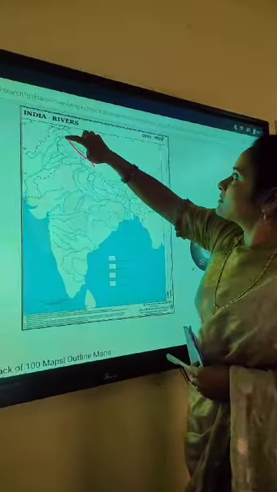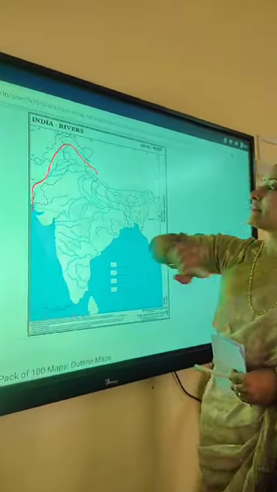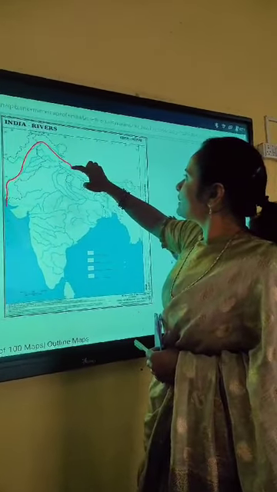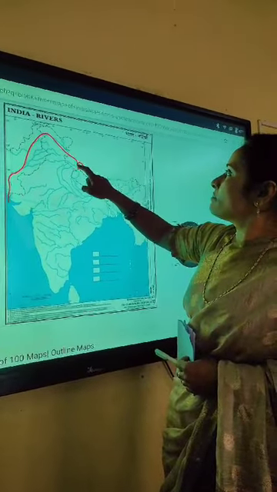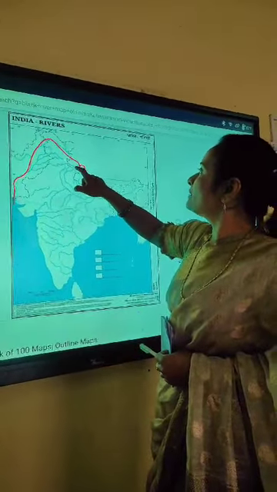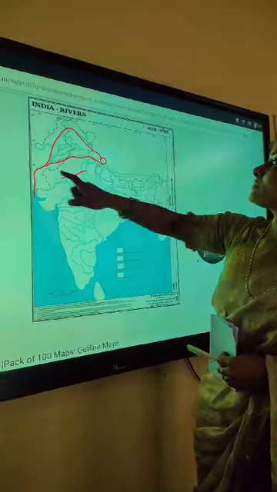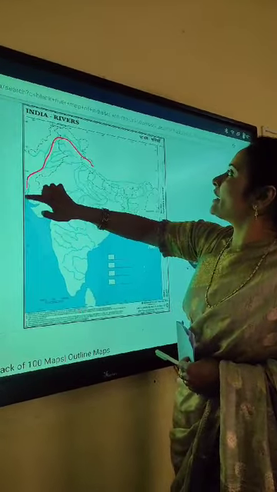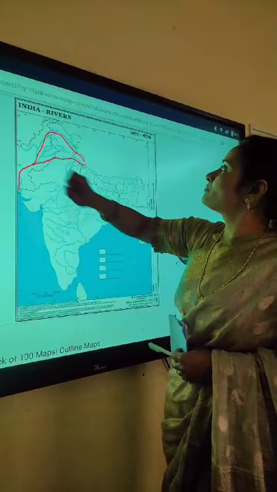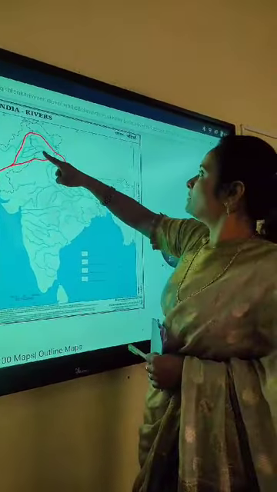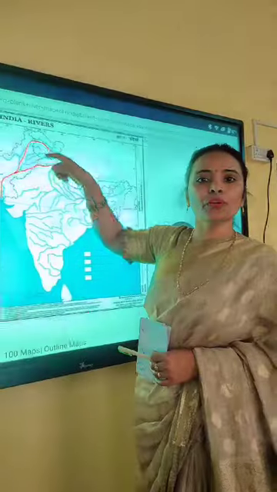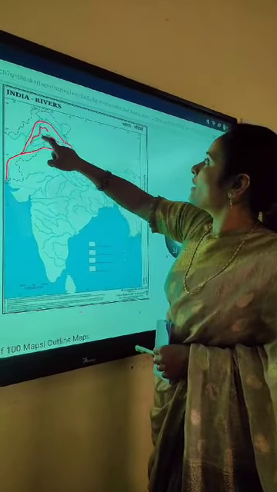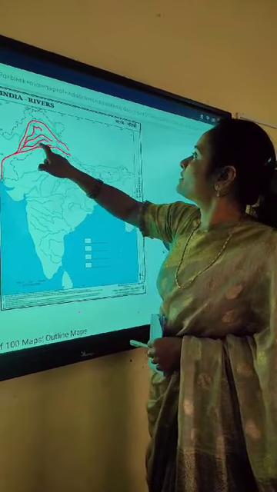This is the river Indus. Okay, this one is important, and you can see here this is Mansarovar Lake, Rakshastal Lake. And this one is Satluj River. Indus, once again you check Indus and Satluj. The origin is the same, in Tibet, and in between these two rivers there are Jhelum, Chenab, Ravi, and this one is Beas.